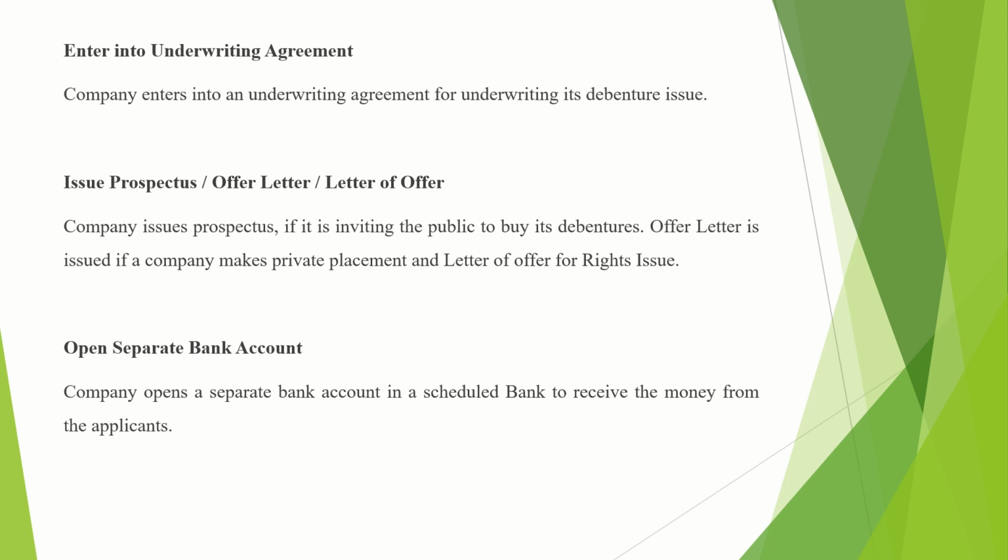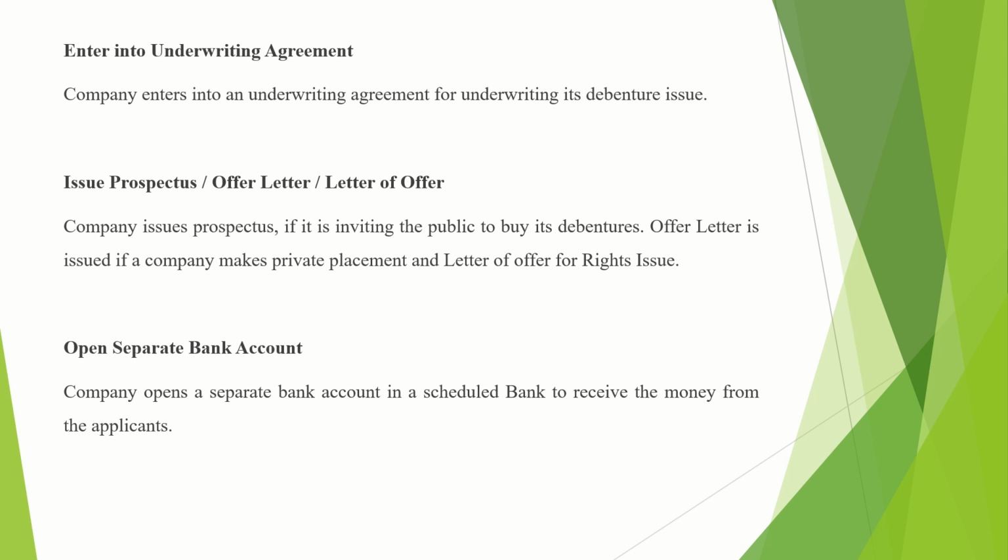When the company is issuing the debentures to the public, then in order to invite the public, the company should give a prospectus. Then an offer letter is issued if a company is making a private placement. Now if the company is issuing the debentures privately, then it has to issue an offer letter.